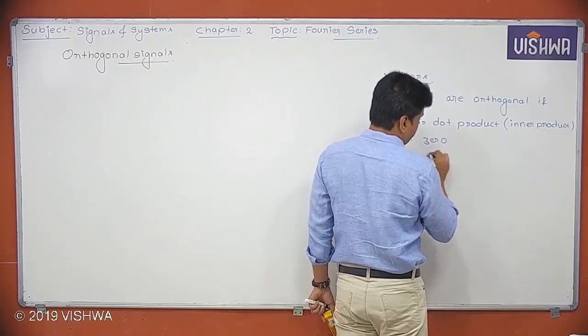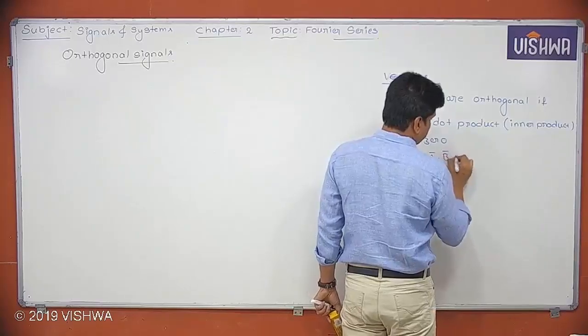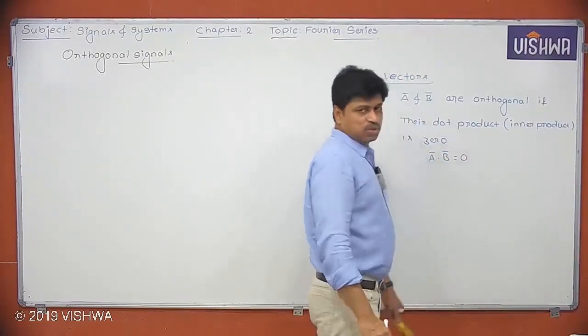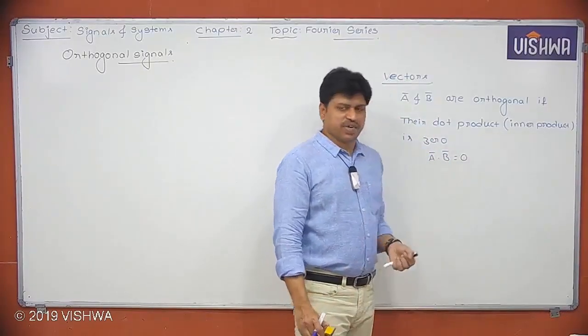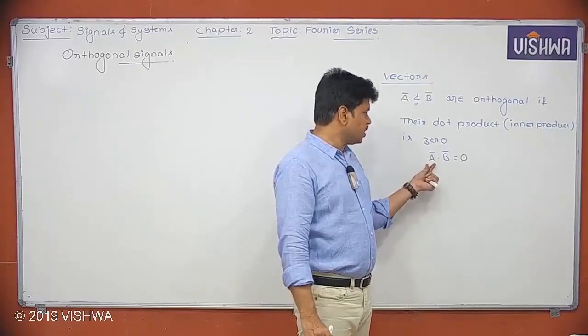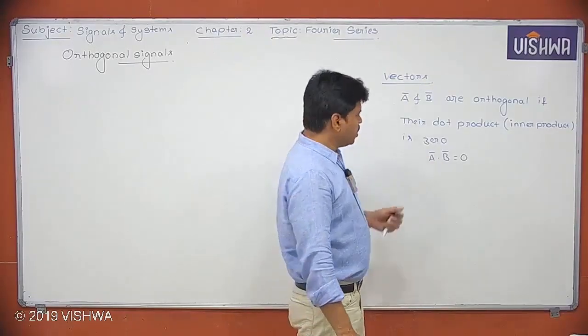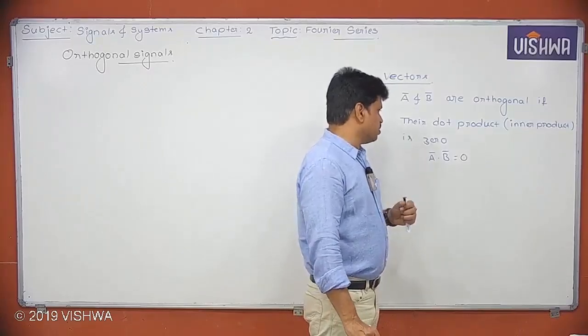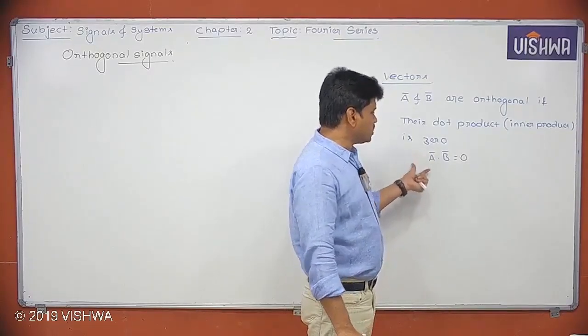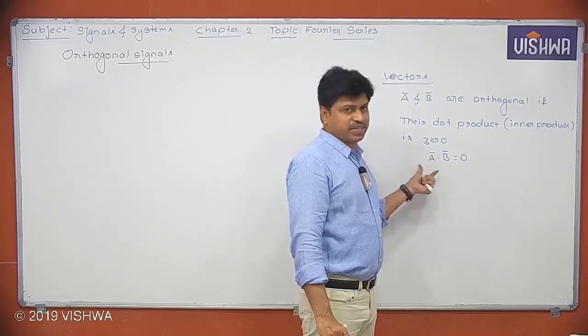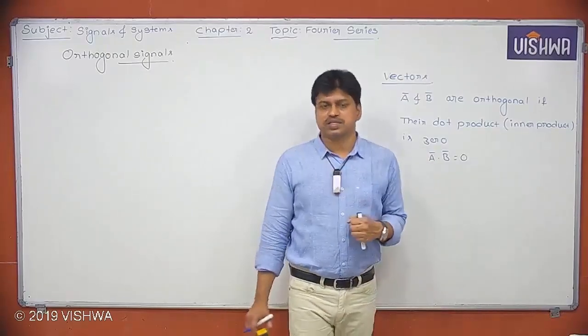So a bar dot b bar is equal to zero. So whenever this condition is satisfied, then we can say a bar and b bar are orthogonal to each other. Okay. Now everybody knows this. From this, why do we have to see this and what is the relevance of this to signals and systems?